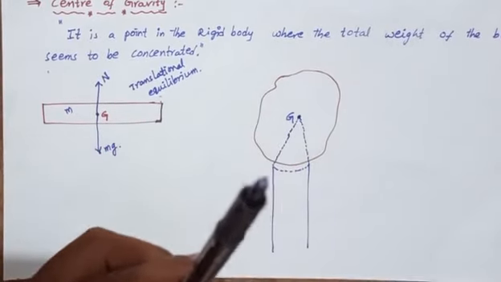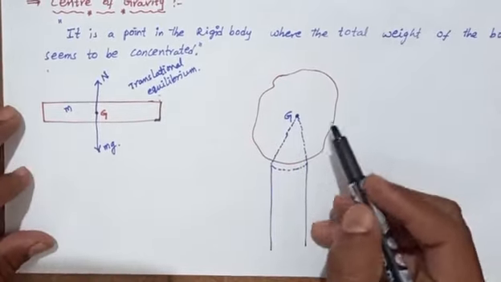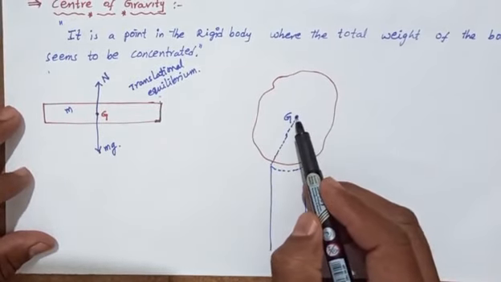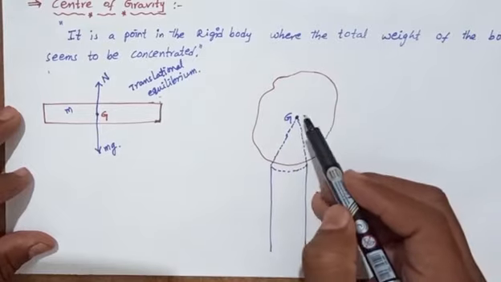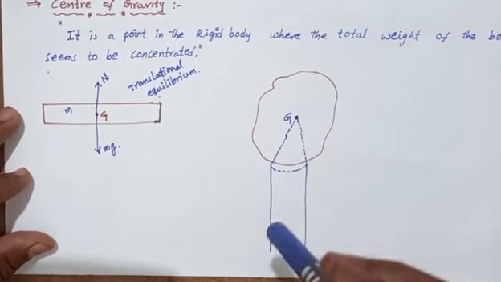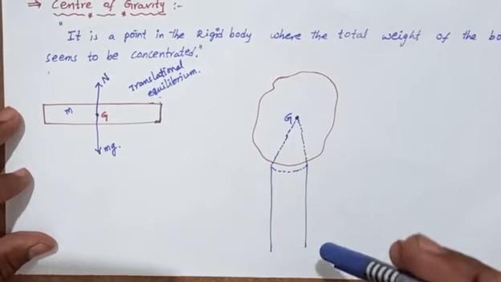At a certain point, this is the center of gravity. The total weight of the cardboard is at capital G, and then it is in equilibrium.